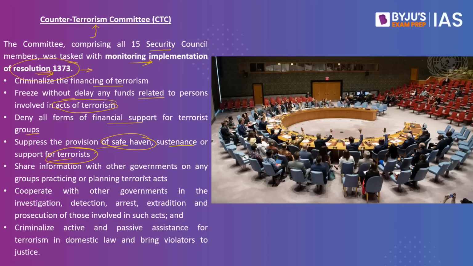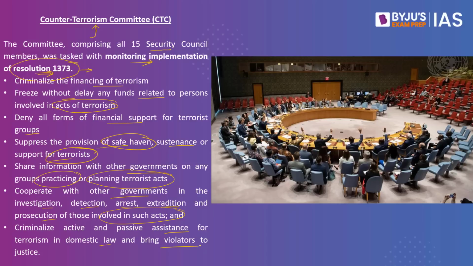Share information with other governments on any groups practicing or planning terrorist acts. If there is an organization or an individual planning to conduct a terrorist related activity, please share this information with that country as well as with the United Nations Security Council. Cooperate with other governments in the investigation, detection, arrest, extradition and prosecution of those involved in such acts, and criminalize active and passive assistance for terrorism in domestic law and bring violators to justice.